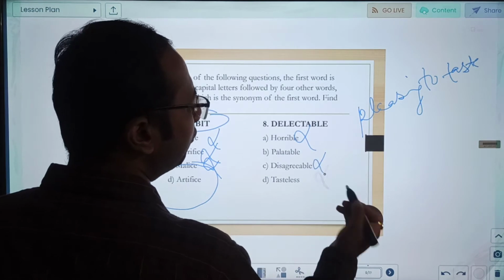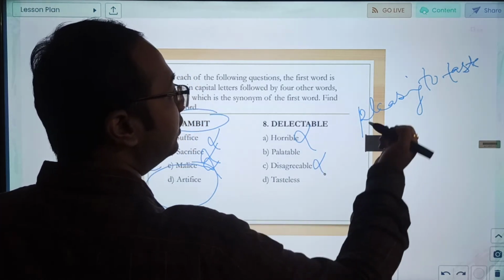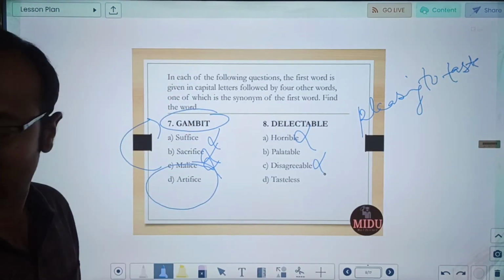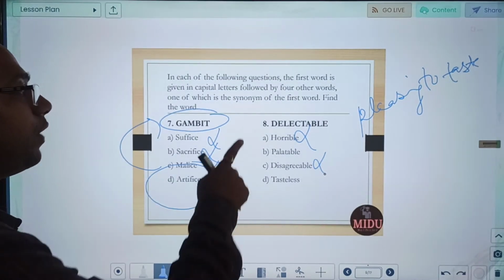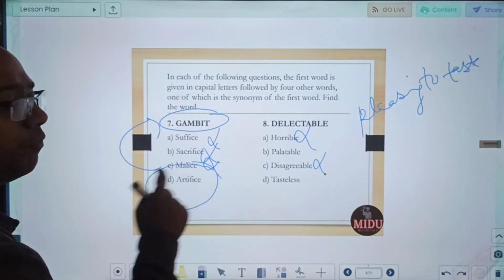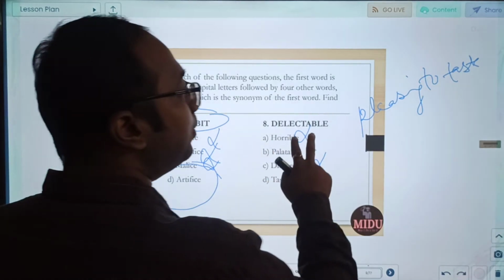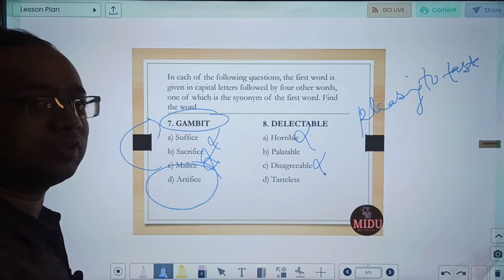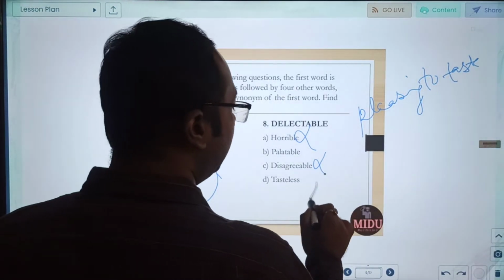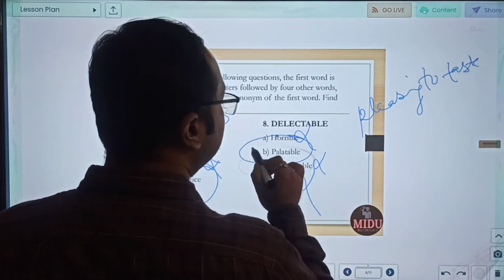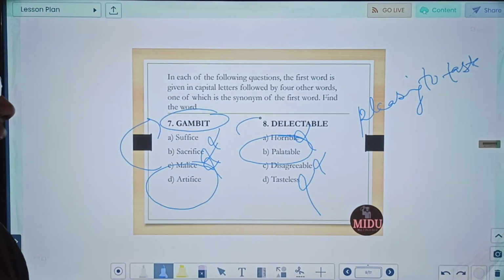Disagreeable, no, something very different. Tasteless, this means without taste. See, had this question been of antonym, the correct answer would have been tasteless, because delectable means pleasing to taste and tasteless means without any taste. So for this synonym question, this is ruled out. So our correct answer is palatable.